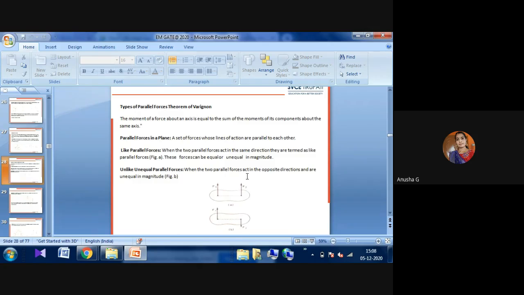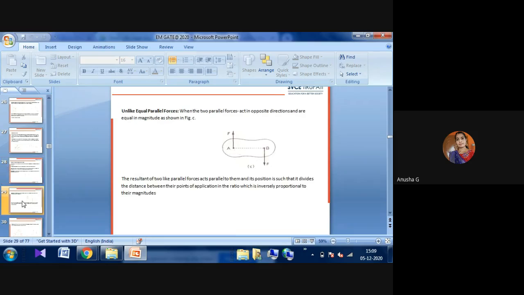Unlike unequal parallel forces: when two parallel forces act in opposite directions with unequal magnitude. If you observe here, F acts in one direction with one size, and F1 acts in the other direction with another size. These are the two different directions to observe. That is unlike unequal parallel forces. Next one is unlike equal parallel forces. When two parallel forces act in opposite directions and are equal in magnitude, this type of force is called unlike equal parallel forces.